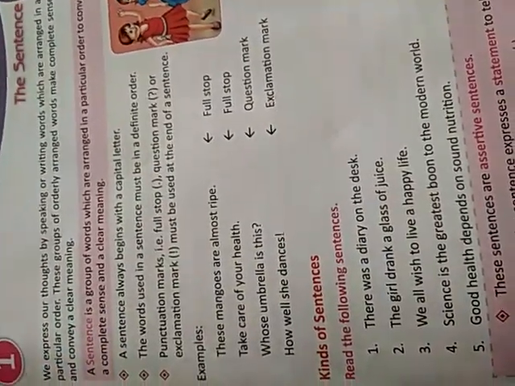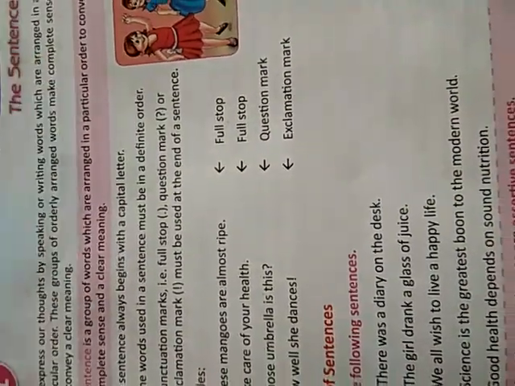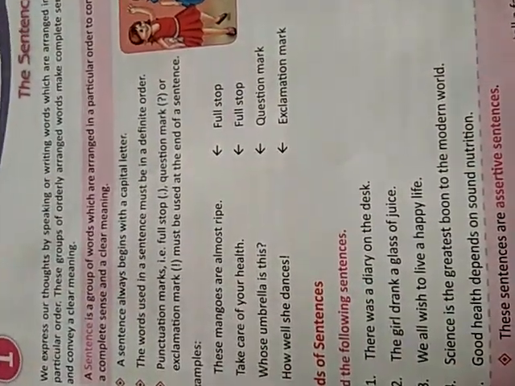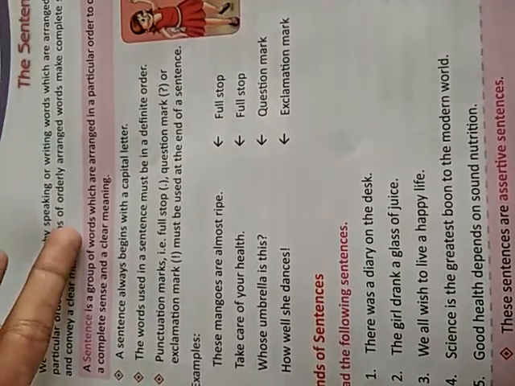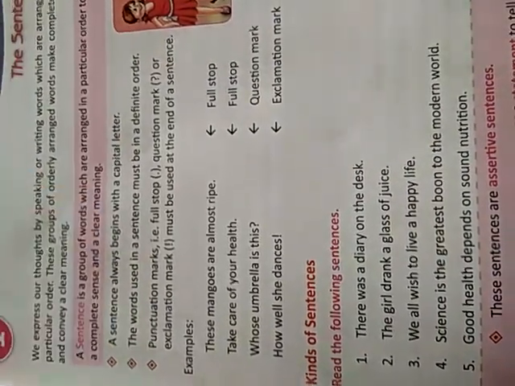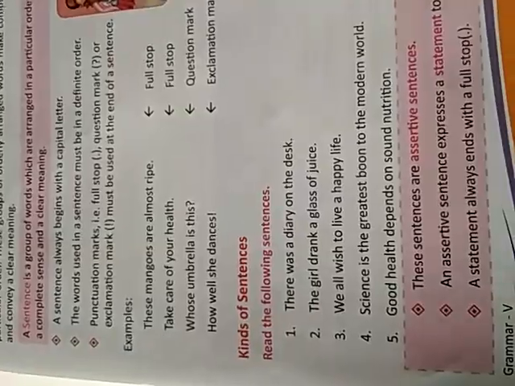Okay, so I will do a quick revision of all four kinds of sentences with your book. Already we have seen what a sentence is: a group of words arranged in a particular order to convey a clear meaning.